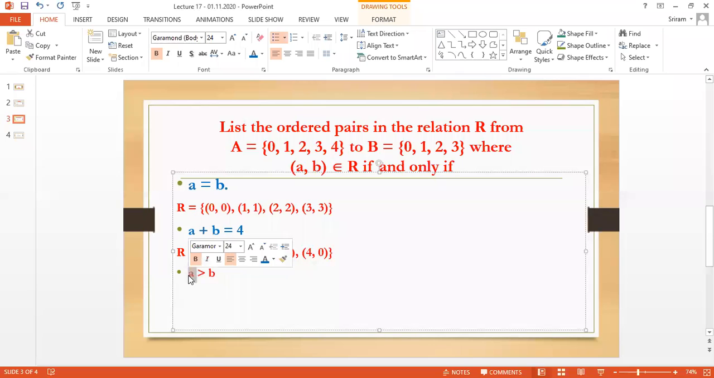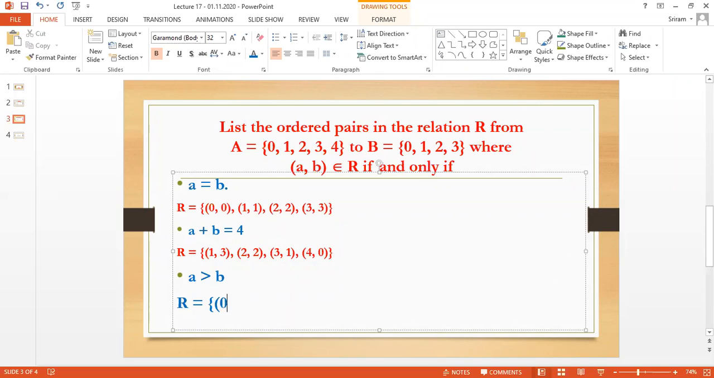For example, I am going to check A is greater than B, meaning A is a bigger number than B. This means greater than. So when I take the value of R, what will be the value of R?